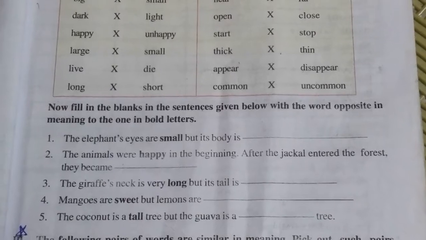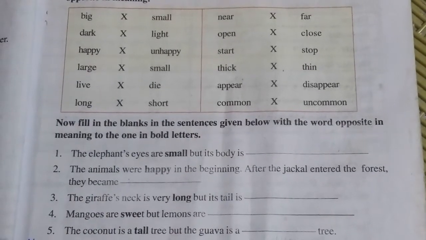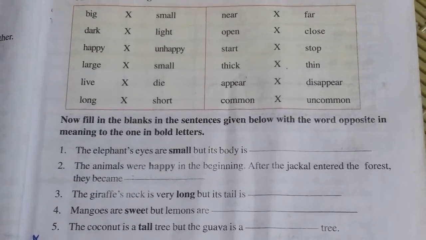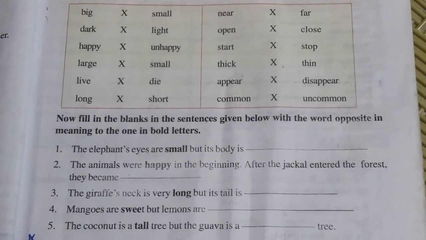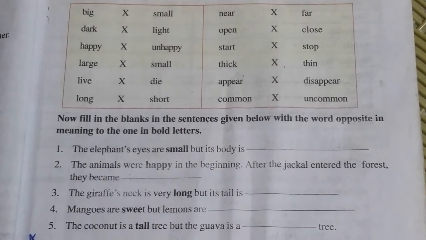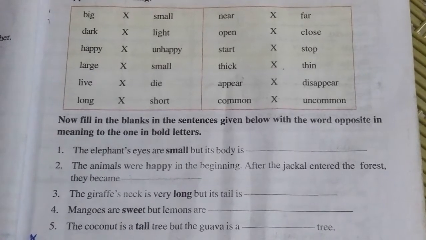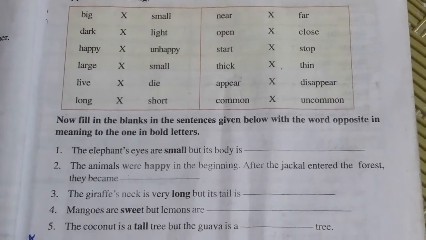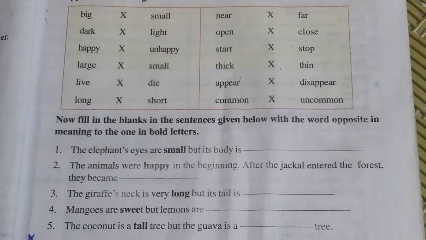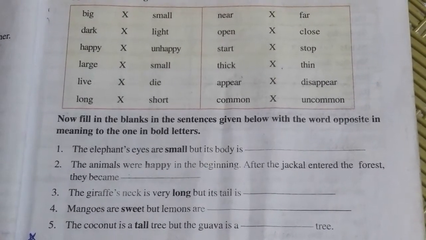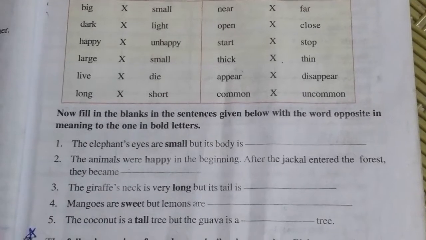The elephant's eyes are small but its body is dash. How is it? There in that box opposites are given. Here small is there. What is the opposite of small? Big. But its body is big. Like that you have to read that and complete.